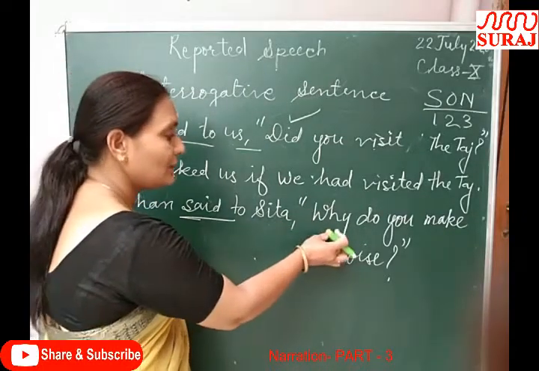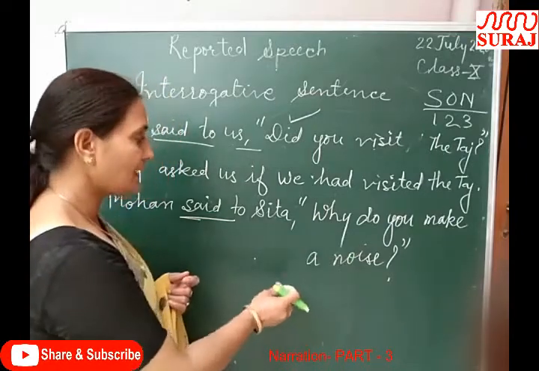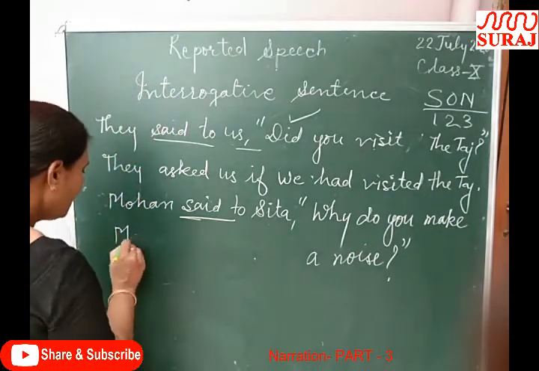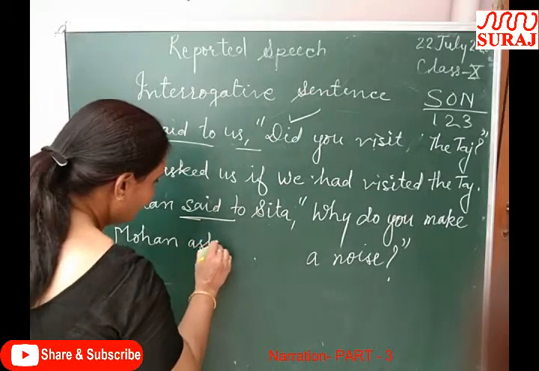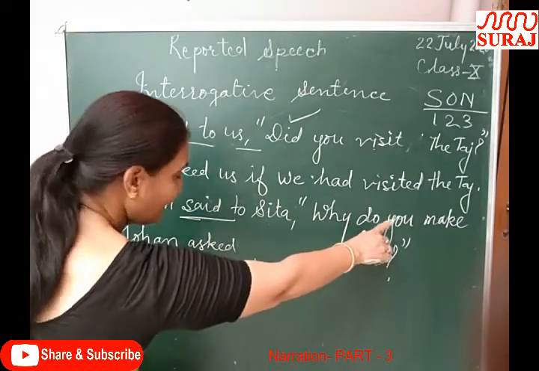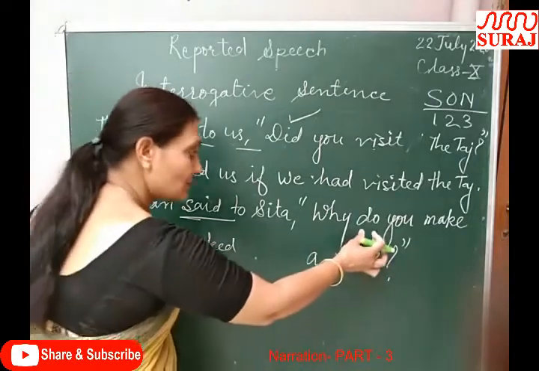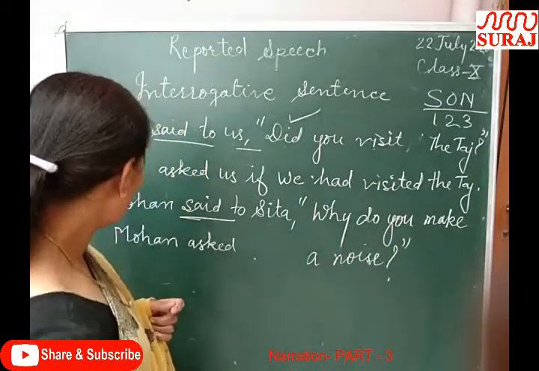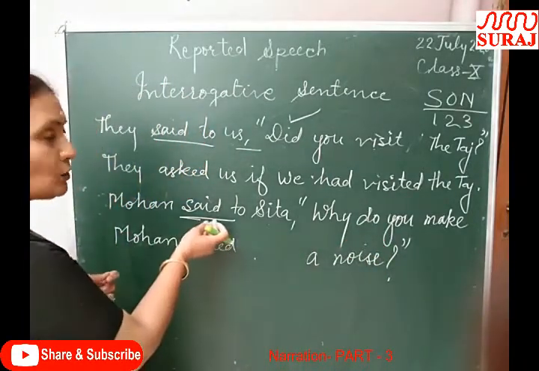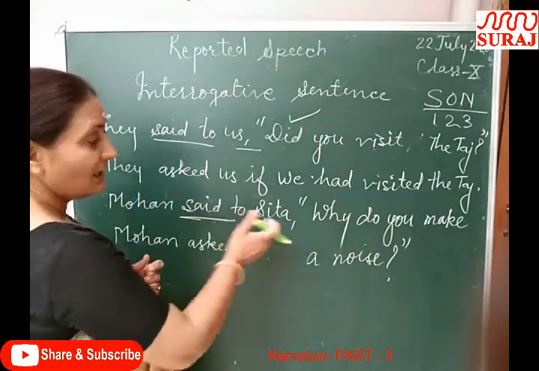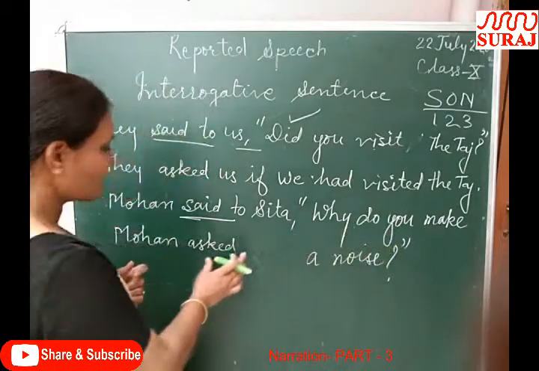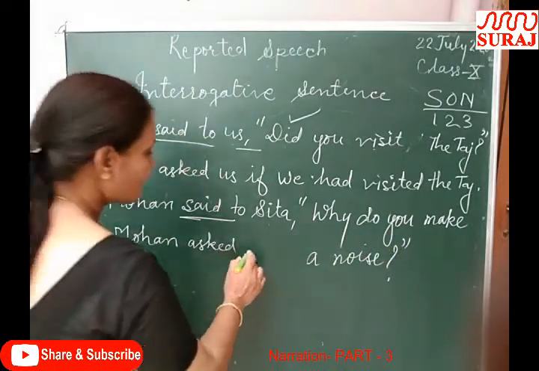Here we will use this word as it is. Clear? So look, Mohan said to is changed into asked, as it is an interrogative sentence. If it was an assertive sentence, then we should have changed it into told. Here it is interrogative, that's why I am changing it into asked.